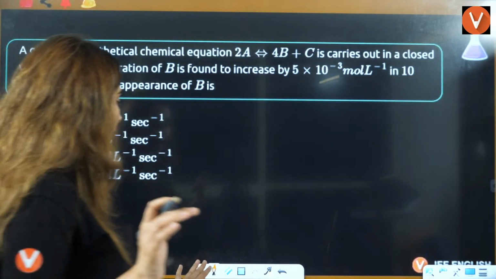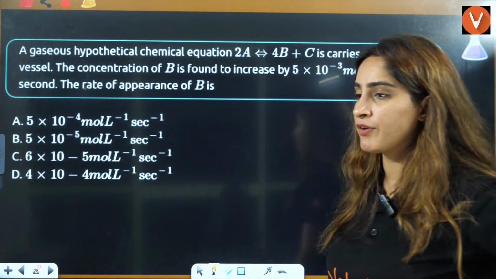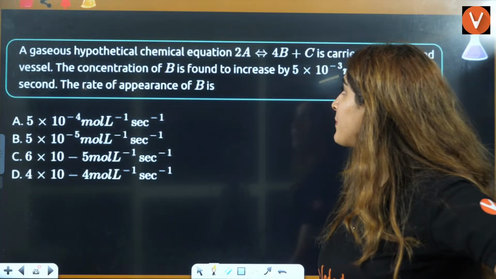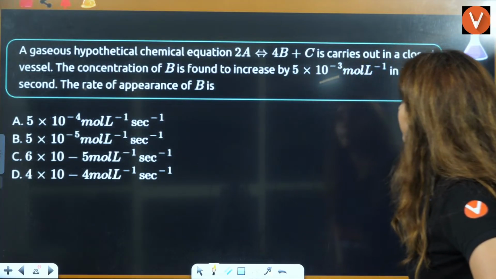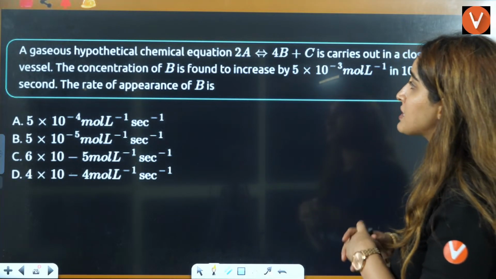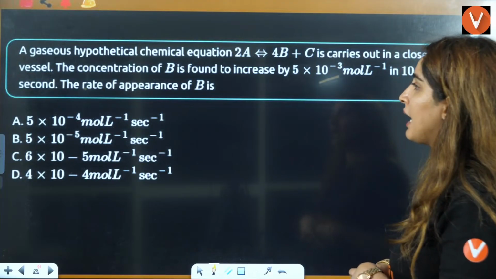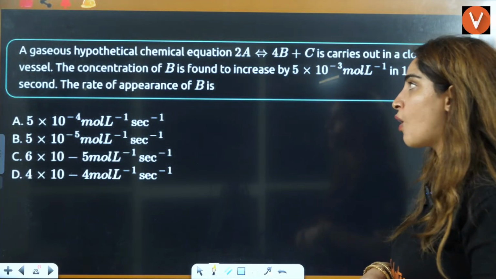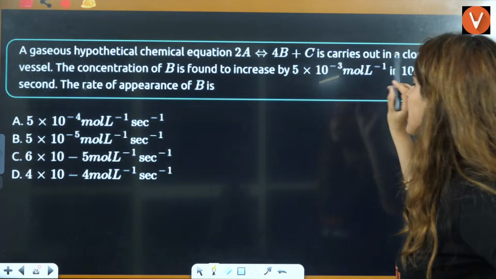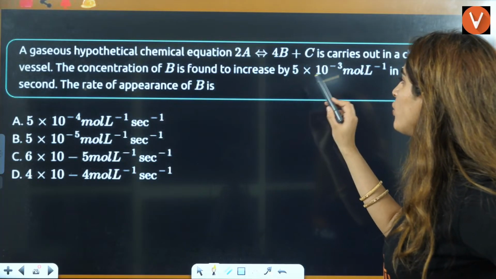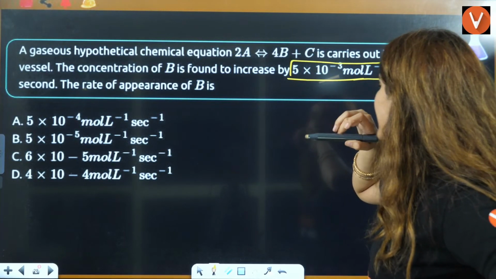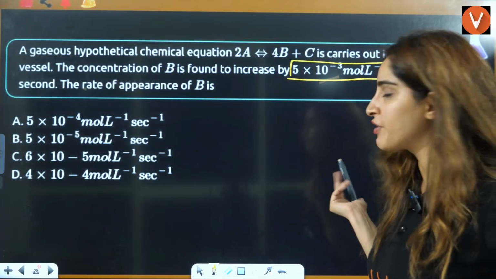Okay. Now let's talk about the next question here, everybody. The question is, gaseous hypothetical chemical equation 2A gives rise to 4B plus C is carried out in a closed vessel. The concentration of B is found to be this. In 10 seconds, the rate of appearance of B is what? Right. So there is a hypothetical chemical reaction, that is this, right? The concentration of B is found to increase by this. That is the concentration, right? Mole per liter, molarity, concentration, right?